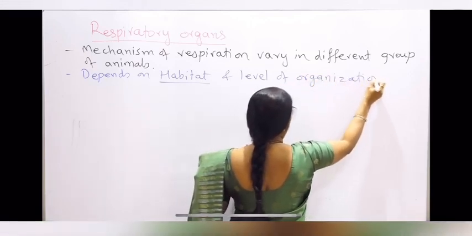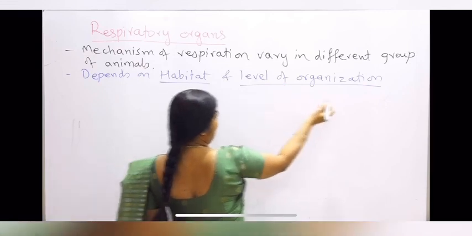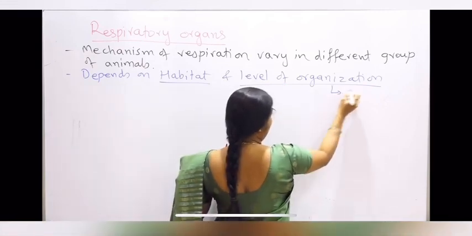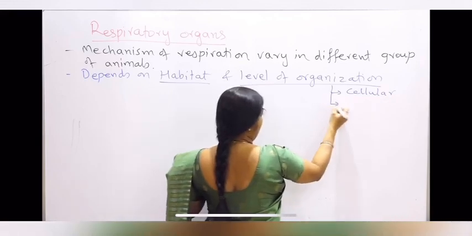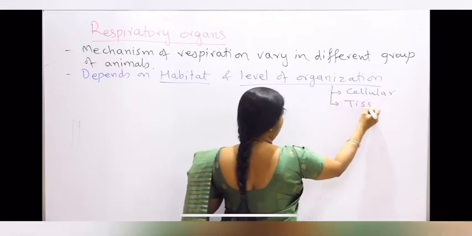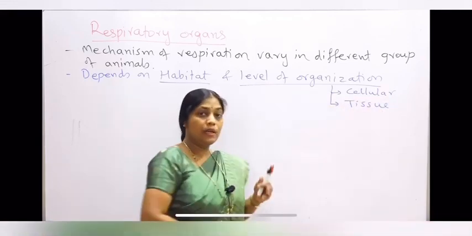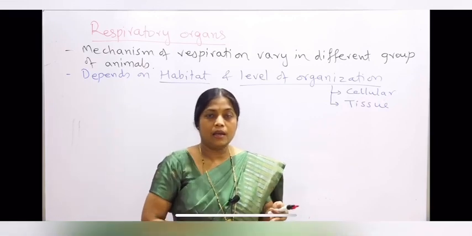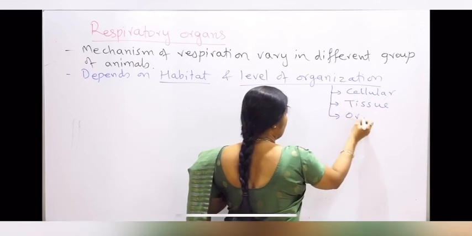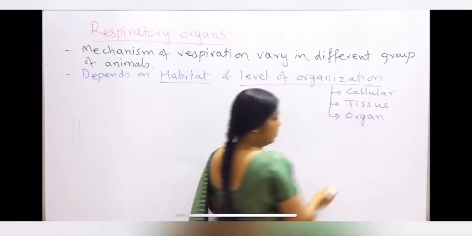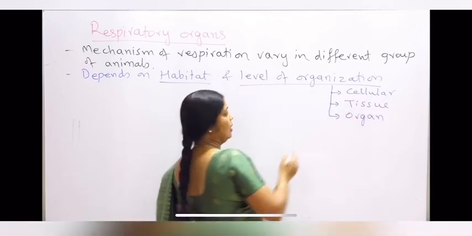The level of organization, that is whether it is cellular level of organization as in sponges, tissue level of organization as you can see in coelenterates, that is the Cnidaria, and in Ctenophora. Then organ level of organization found in flatworms, that is Platyhelminthes.